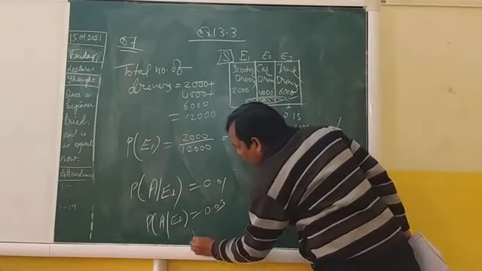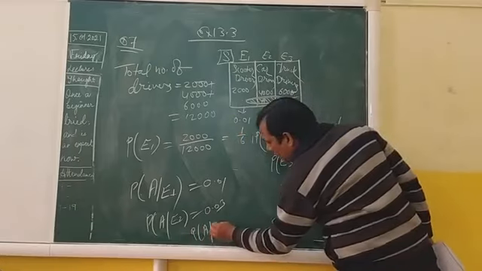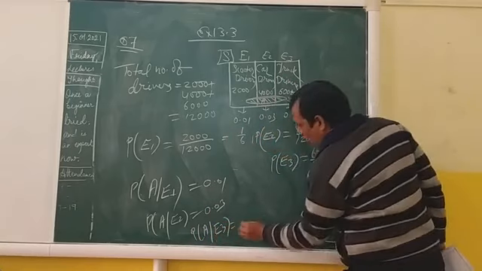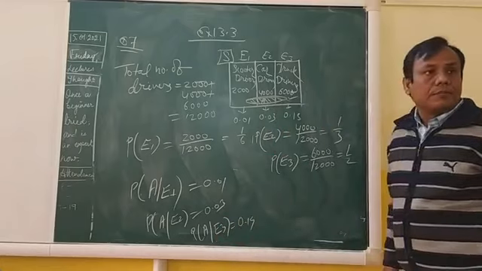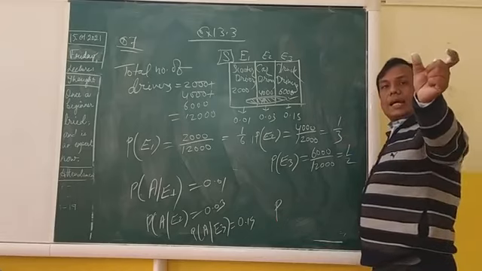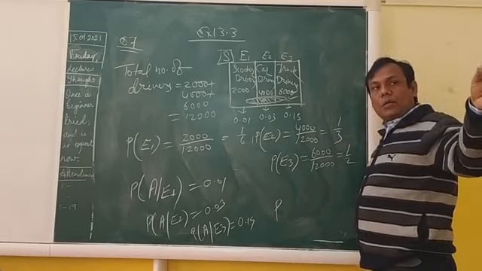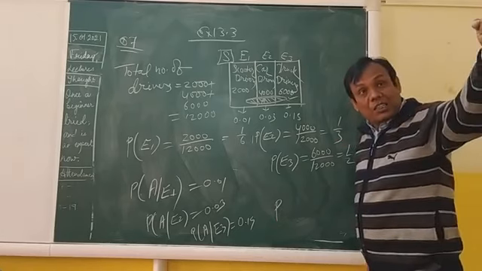And probability of the accident occurring from the truck driver is 0.15. Clear? Now we have to find that if an accident has occurred, what is the probability that the accident occurred from the scooter?